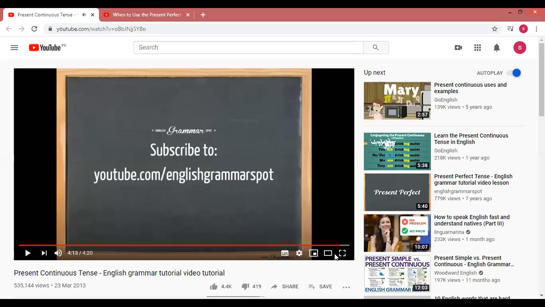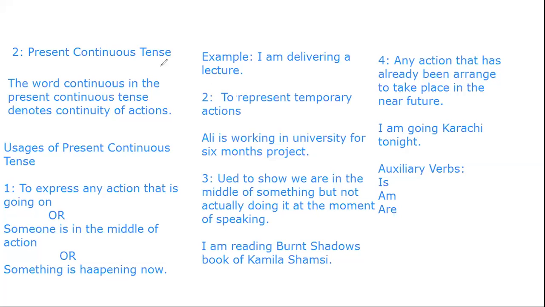So you have seen in the video how to use and where to use the present continuous tense, in which conditions, and how to make different types of sentences as well. Now we have the last topic, the third part of the present tense, that is the present perfect tense.